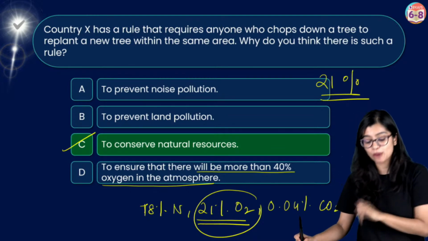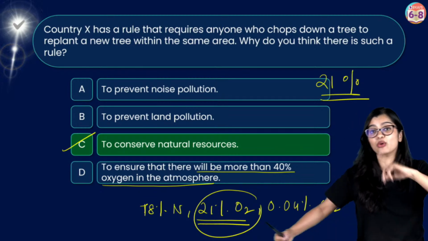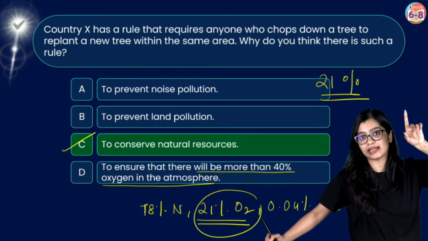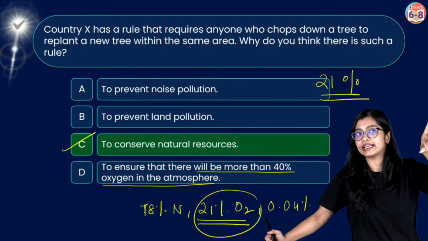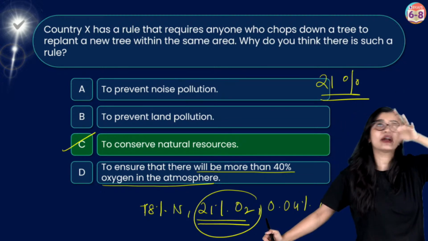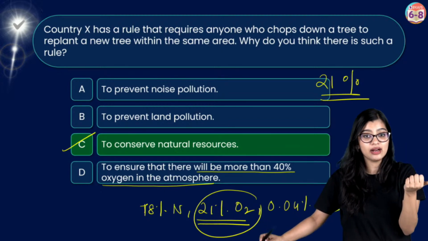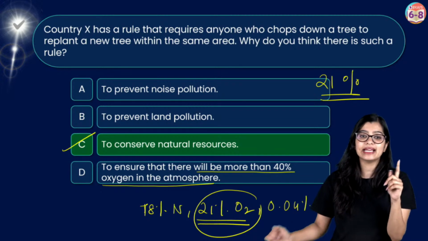It's a different thing if the option said that there should be clean air, because over a period of time the carbon levels have been increasing. So if I plant more trees, it will bring down my carbon levels, and that is good for me because it will give me clean air. That is different. But this is different. Are we clear?